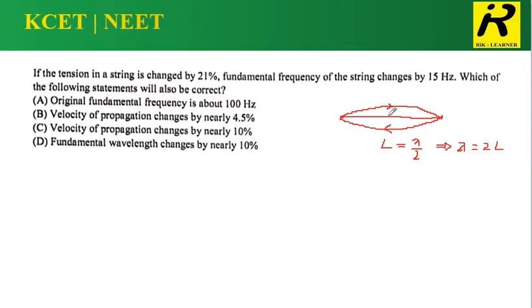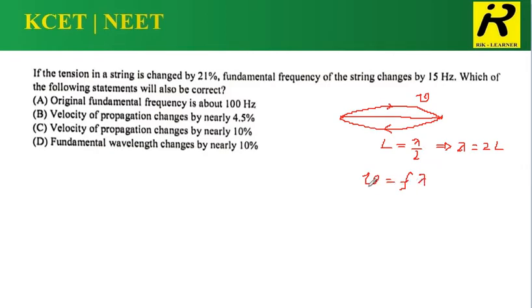Now, the speed with which the wave is moving is v. On the string, the wave is moving from one point to another with a speed v. Then how I can write? I can write v is equal to f lambda. This is one of the ways we can express the velocity, that is in terms of the frequency of the wave and the wavelength.